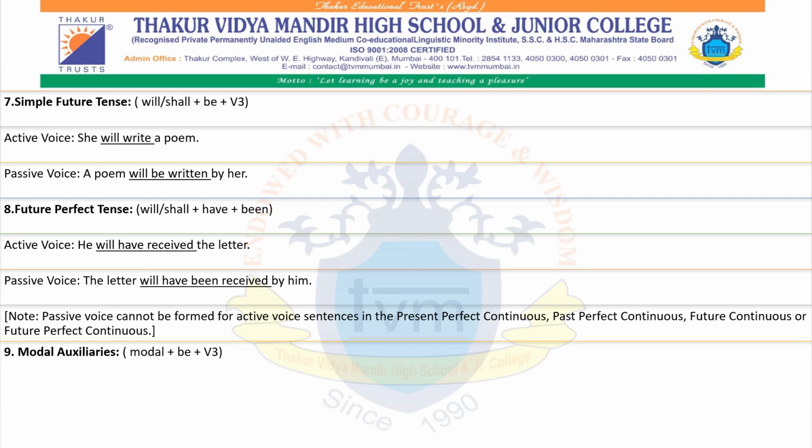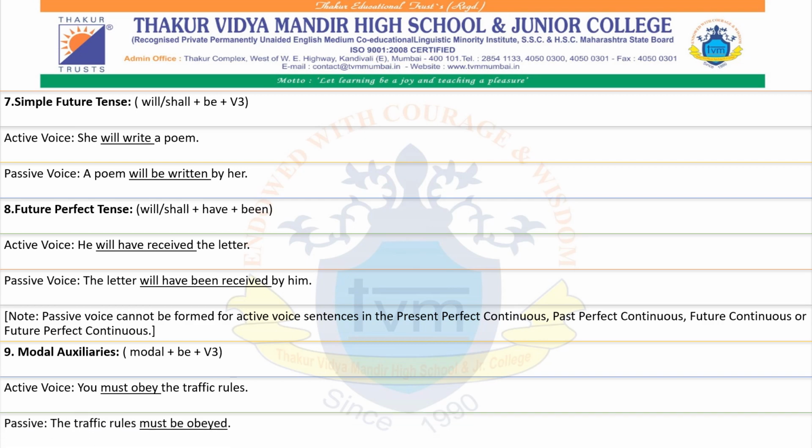Now, modal auxiliaries. When a sentence contains any of the modal auxiliaries, it will be the same modal along with be and verb 3, and the rest of the rules we follow the same. Example: you must obey the traffic rules. The traffic rules must be obeyed. And we can write by you, or we don't write. Again, it's not a problem.